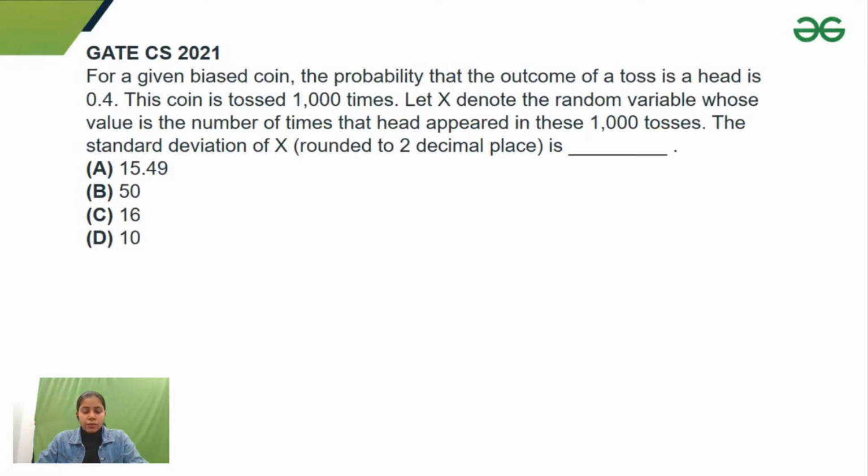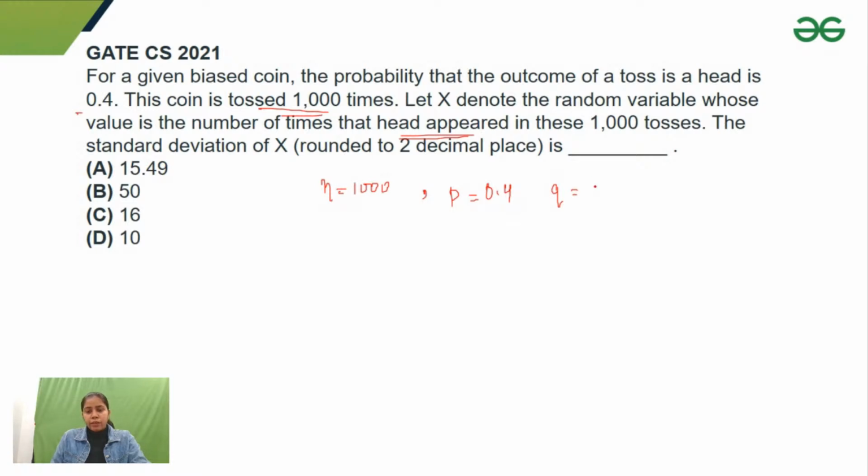Right. So, guys, you can see that this is a binomial distribution because we have a Bernoulli trial and we are doing that trial 1,000 times. So, this is a Bernoulli trial binomial distribution question. N is equal to 1,000 and P is the probability of getting a success. Success is that a head appeared. Getting a head is a success, so 0.4 is the success probability.